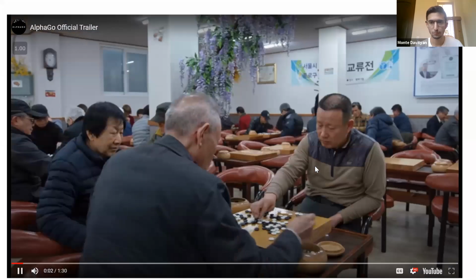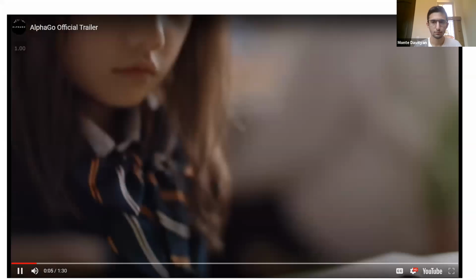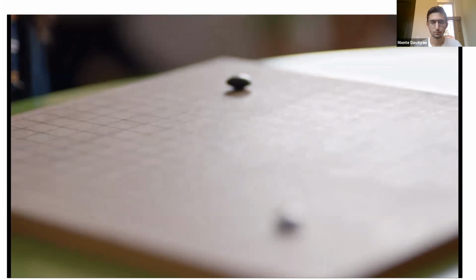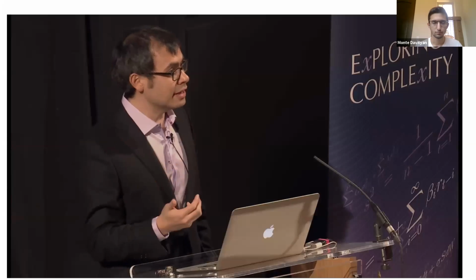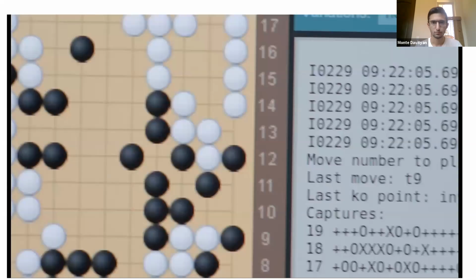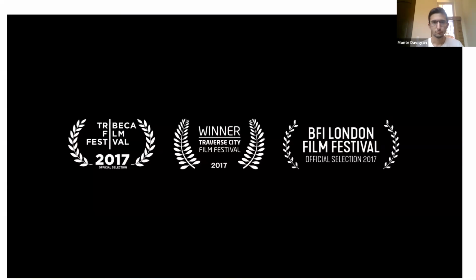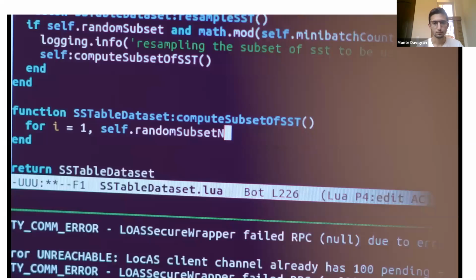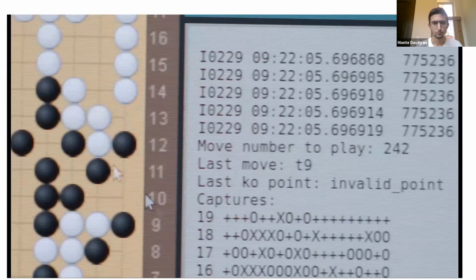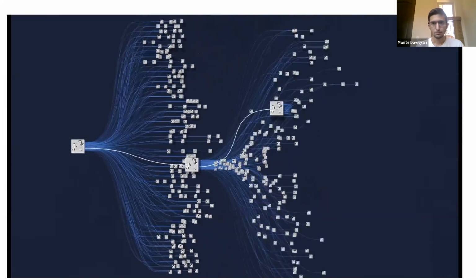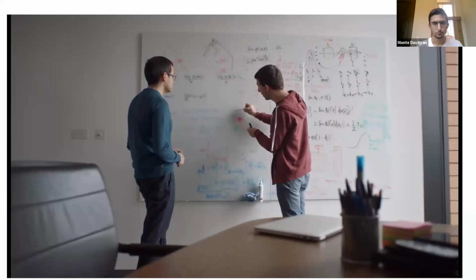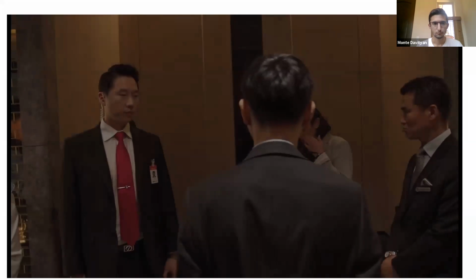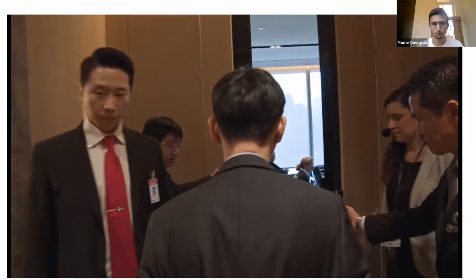Go is the world's oldest continuously played board game. It is one of the simplest and also most abstract. Beating a professional player at Go is a long-standing challenge of artificial intelligence. Everything we've ever tried in AI just falls over when you try the game of Go. The number of possible configurations of the board is more than the number of atoms in the universe. AlphaGo found a way to learn how to play Go. So far, AlphaGo has beaten every challenge we've given it, but we won't know its true strength until we play somebody who is at the top of the world, like Lee Sedol.